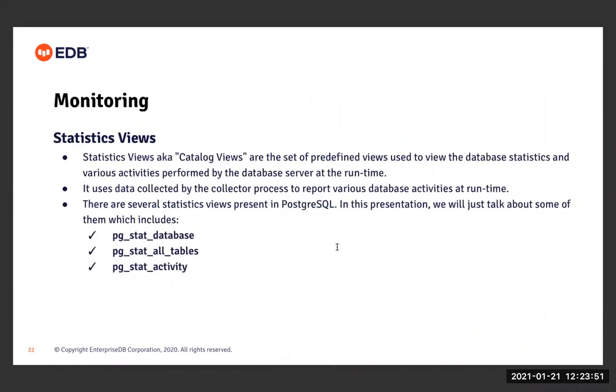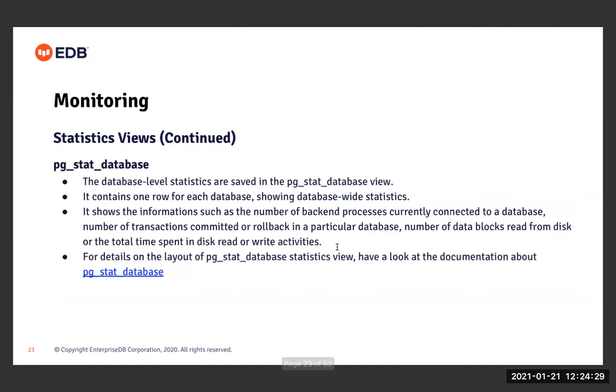Just moving to the next slide now, which is about statistics views. Statistics views, also known as catalog views, are a set of predefined views used to view the database statistics and various activities performed by the database server at runtime. They use the data collected by the stats collector process to report various database activities at runtime. There are several statistics views available in PostgreSQL. In this presentation, we'll talk about some of them, which include pg_stat_database, pg_stat_all_tables, and pg_stat_activity. So let's start with pg_stat_database first.